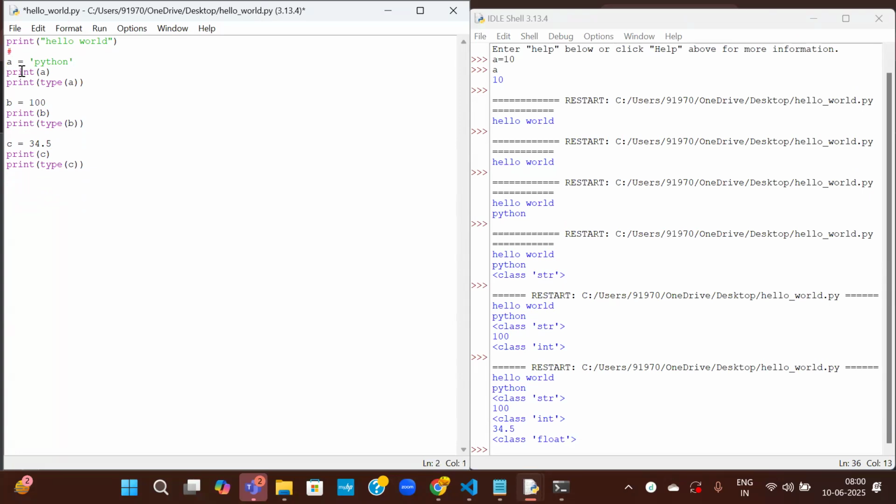In order to add any comments, you have to use the hash symbol. Dynamically typed language. So save it and run it. It will not be treated as a part of the program. Instead, it will be treated as a comment.